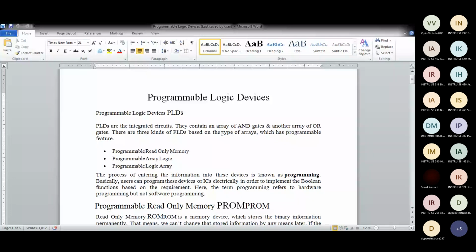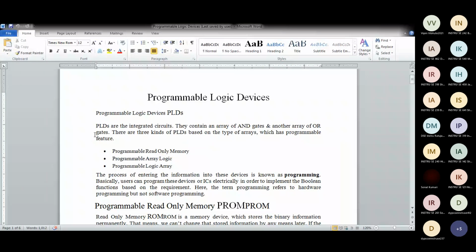So we just go quickly over what PLDs, programmable logic devices, are. As the name indicates, here there will be all logic gates: AND, OR, NOR, XNOR, NOT, all those gates that you have studied in digital electronics. Here you can program them, which means you can configure them as per the application. PLDs contain AND gates or OR gates, so there are combinations of these. You can get PLDs of only AND gates, only OR gates, or a combination of AND and OR together.